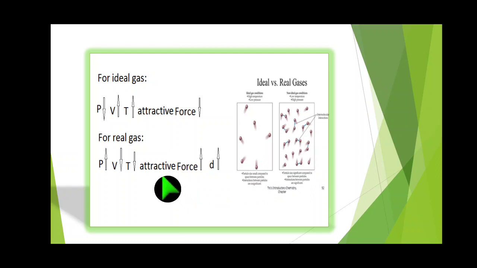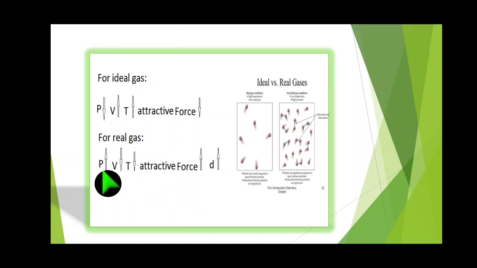Another example: the vapor state of water turns to a solid ice cube.